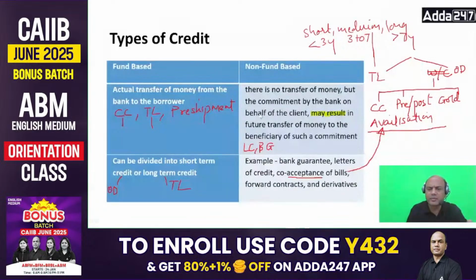I'll give you the examples. One is LC, letter of credit. Second is BG, bank guarantee. These are the basic non-fund based activities. There are many others, but main are these two. So it may result in future transfer of money to the beneficiary of such commitment. What do you mean by this?